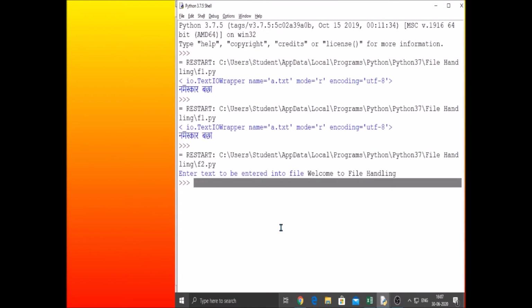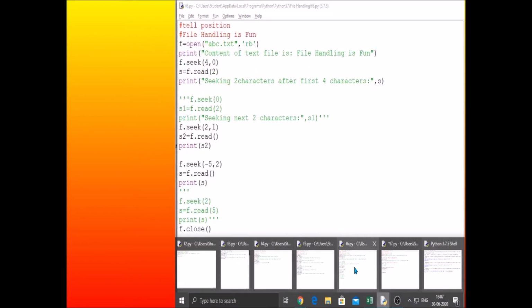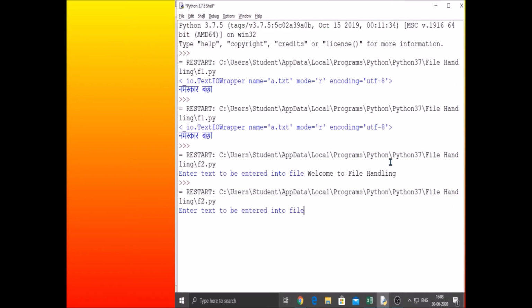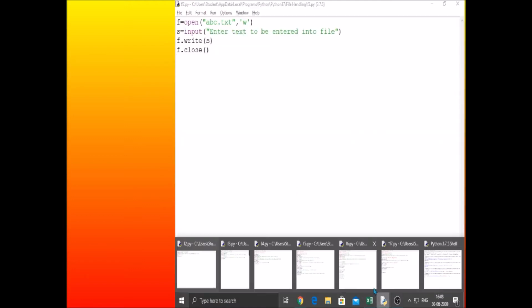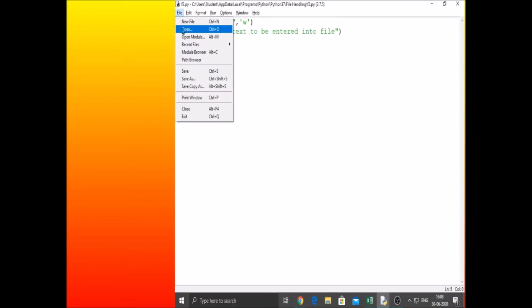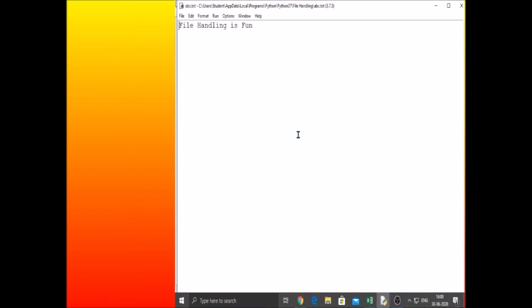Now let me execute once again the same file, that is f2.py. Here I am writing file handling is fun. Now if I open the file abc.txt again and look at the content, whatever the previous content was, it is gone. Now only the present content will be there.